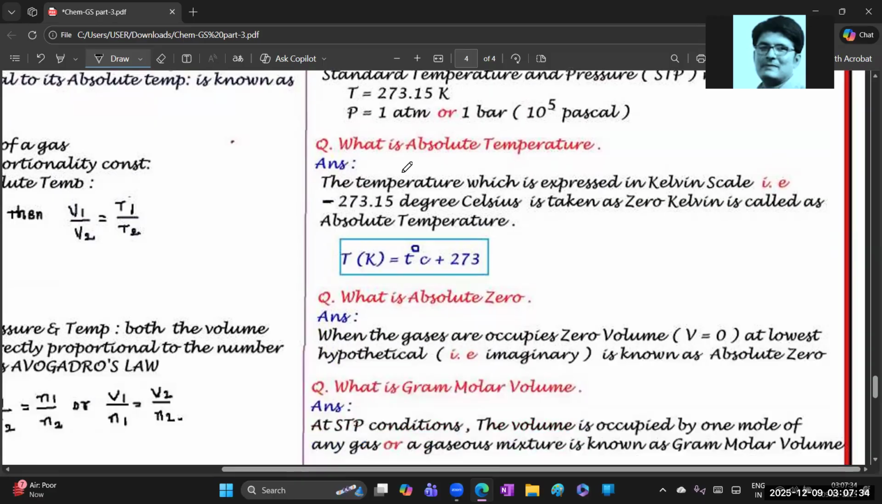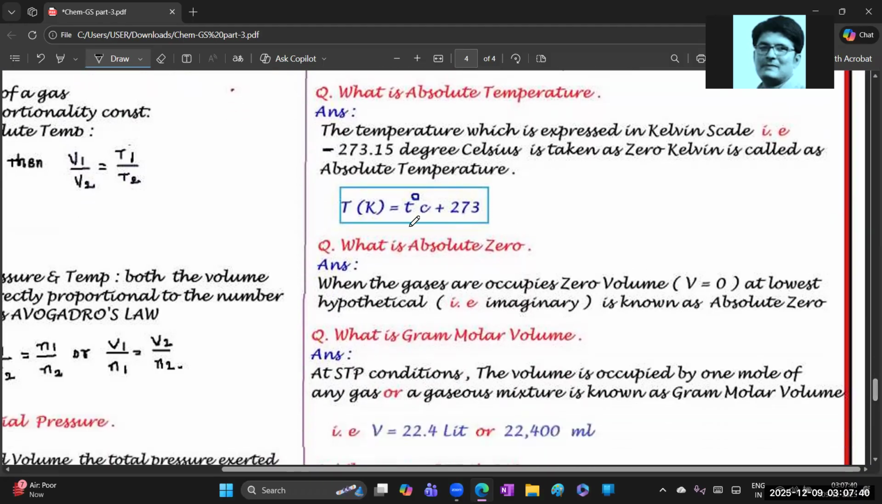Next, what is absolute temperature? Okay. So that's why I didn't explain it in that class, absolute temperature. Few of the students raised the question, what is absolute temperature. Here it has come. See beta. Okay. So what is absolute temperature?